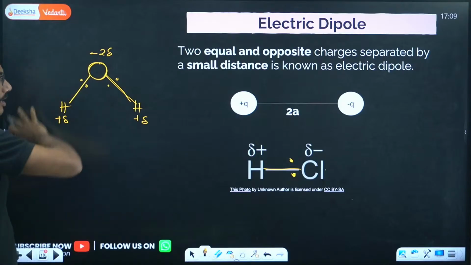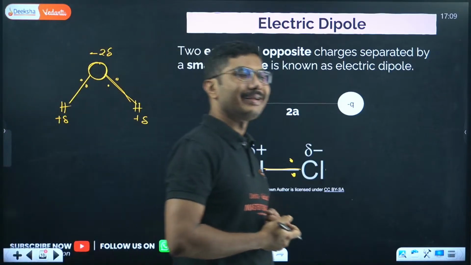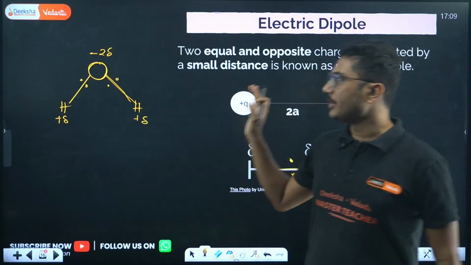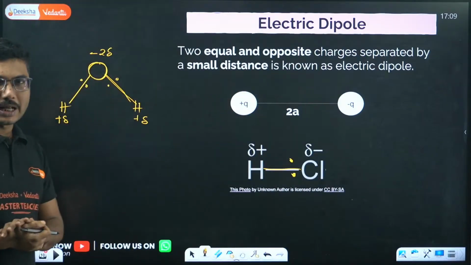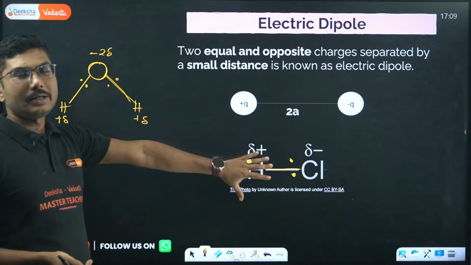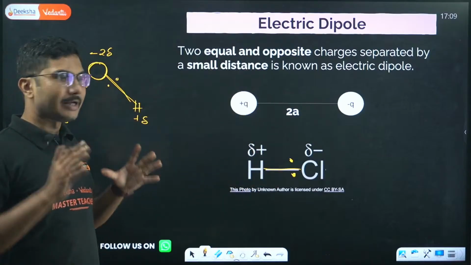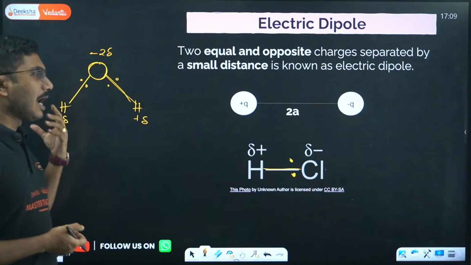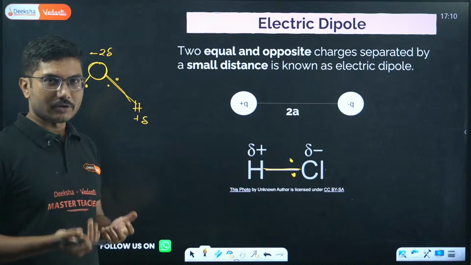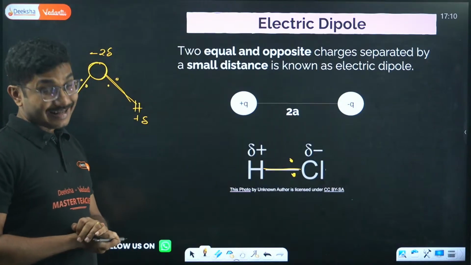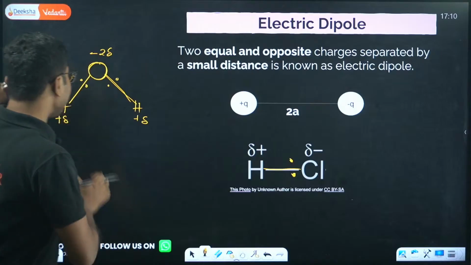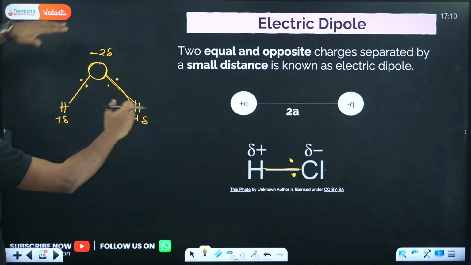You can find the resultant dipole moment of this combination as well. So a dipole is when two equal and opposite charges are separated by a small distance. Sometimes a dipole moment of a system of charges is also possible if you can divide them into pairs of two equal and opposite charges.